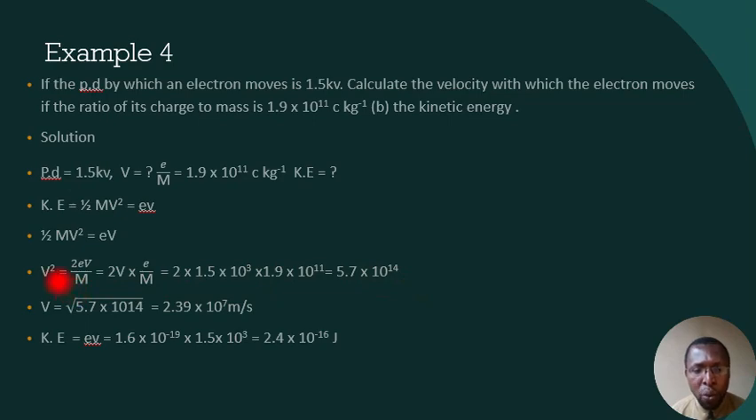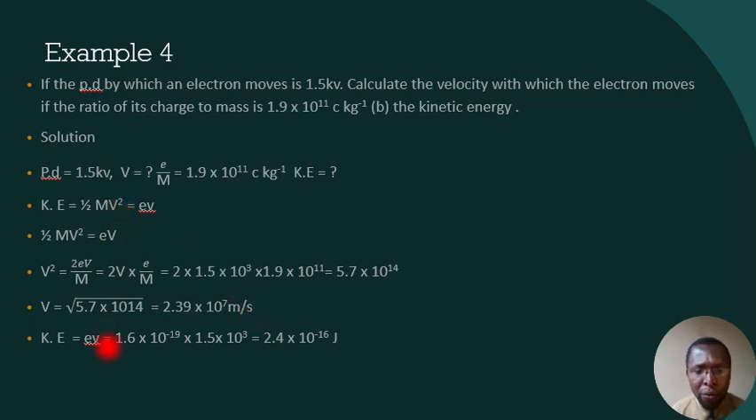But for us to get v, we need to find the square root because we need to do away with the square. So we have to square root both sides. And when we square root both sides, our v will be the square root of this result. And the square root will give us 2.39 times 10 to the power 7 meters per second. So that's the velocity of the electron.